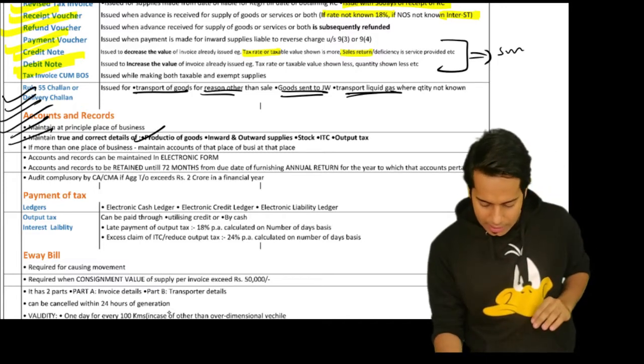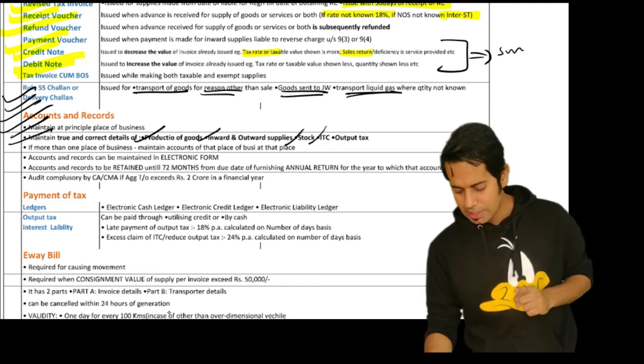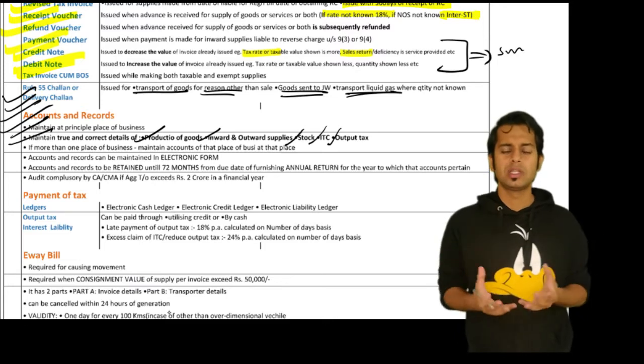You should maintain true and correct details of production of goods, inward and outward supplies, then stock details, input tax rate, output tax details, input tax rate and output tax rate. About this, what will I mention, sir?